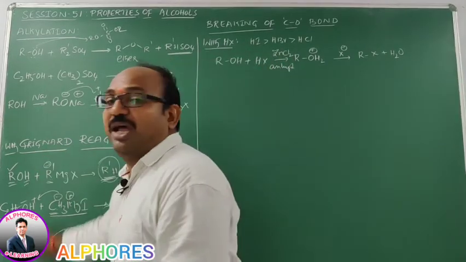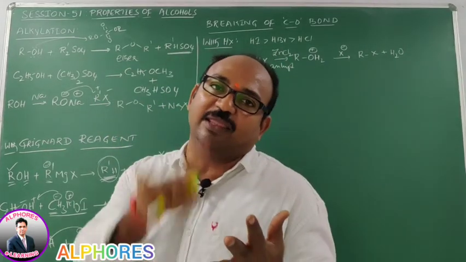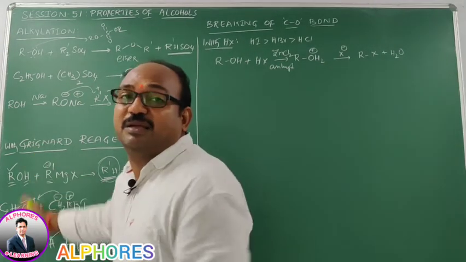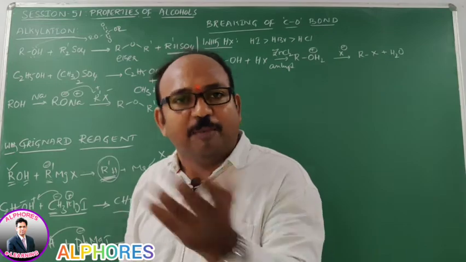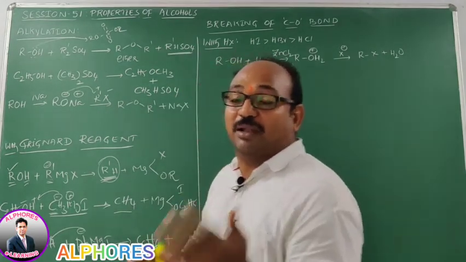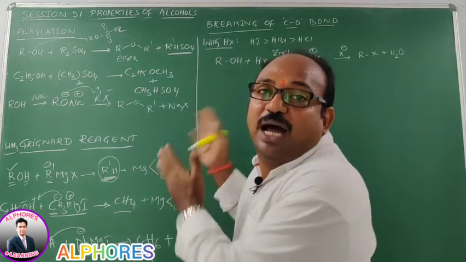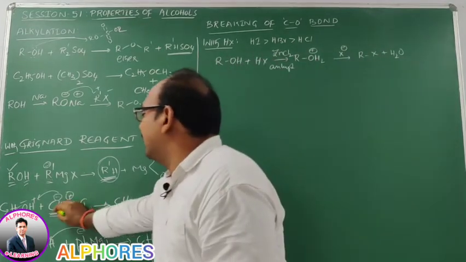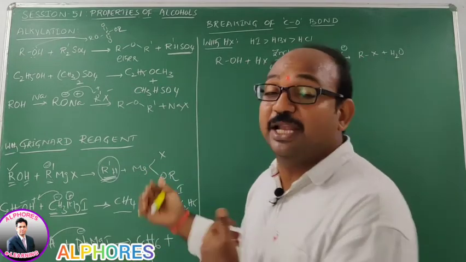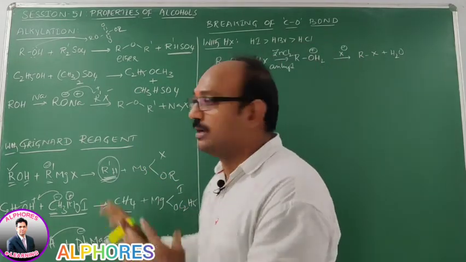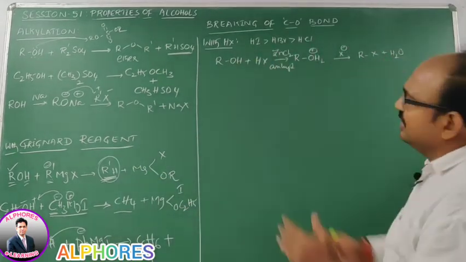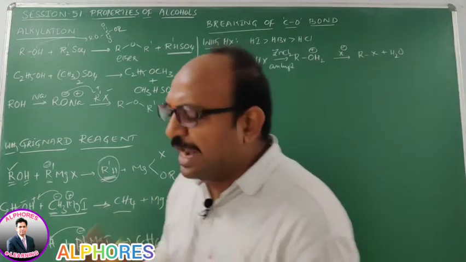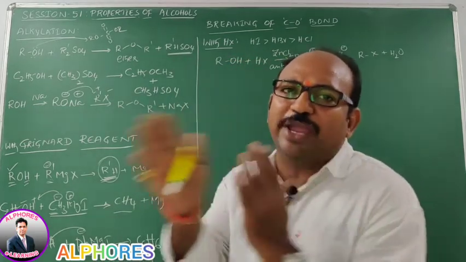So here, whatever the alcohol, whether you are using methyl alcohol or ethyl alcohol or isopropyl alcohol, ultimately that is nothing but a source of proton. It is not going to rule which hydrocarbon you are going to get as product. That depends upon the alkyl group attached to the magnesium metal in the Grignard reagent. Clear? Now, so far, whatever properties we learned, all those properties arise because of breaking of the OH bond.